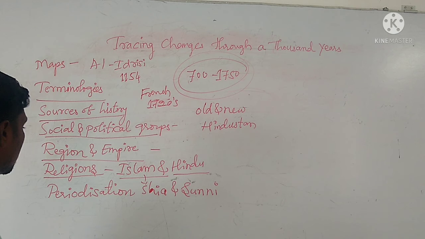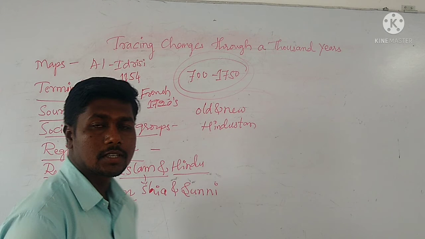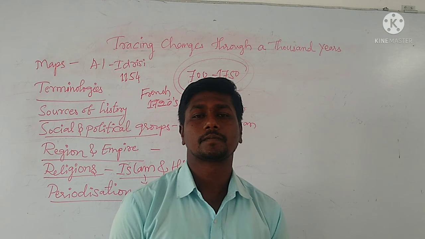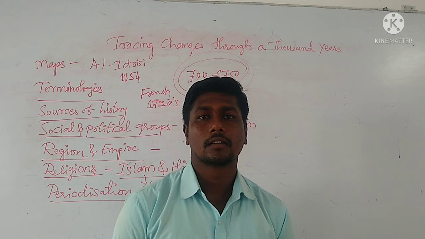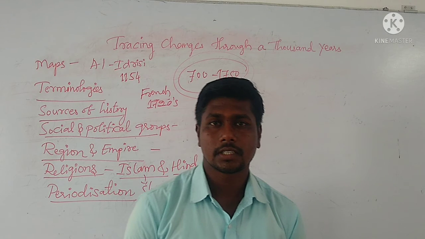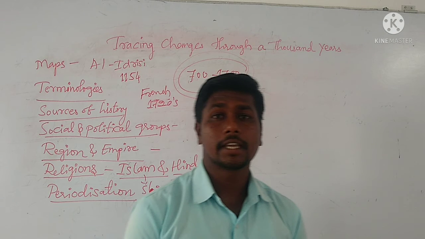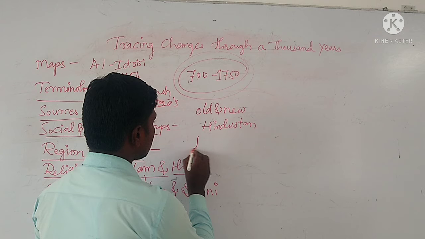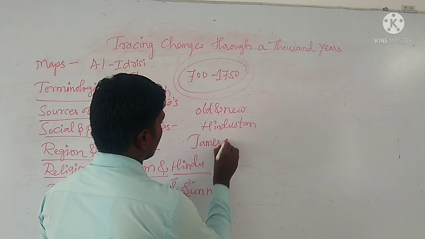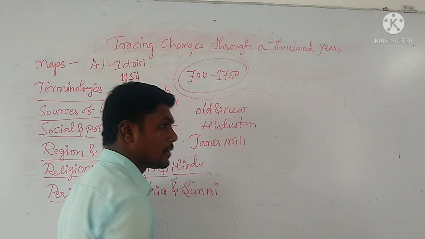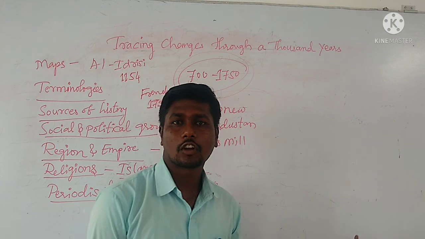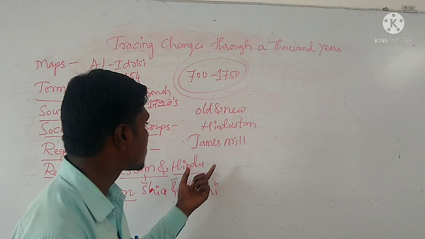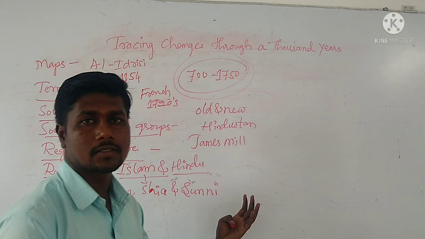Then we learned about the periodization of the history of India, I mean how time and history were divided. Mainly here we learned about James Mill. Who was he? James Mill was a Scottish economist and political philosopher, a British person.